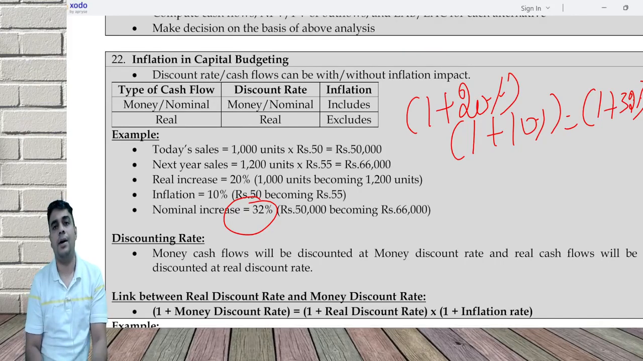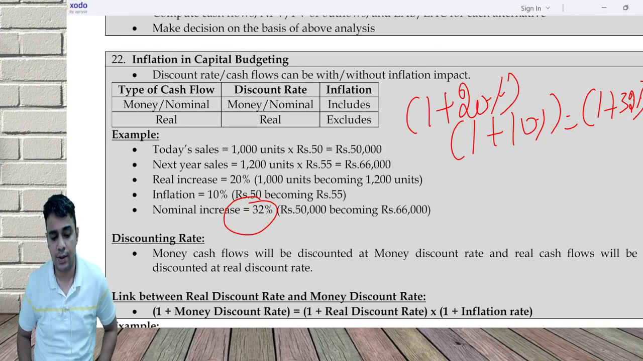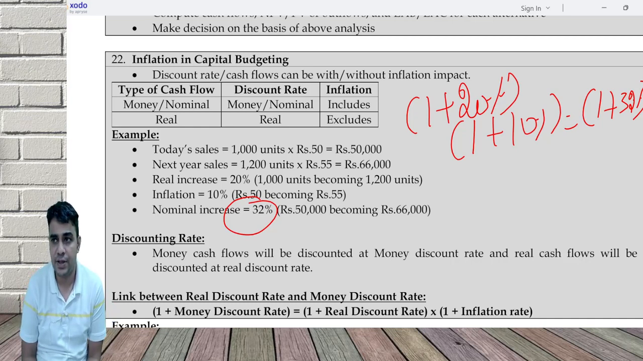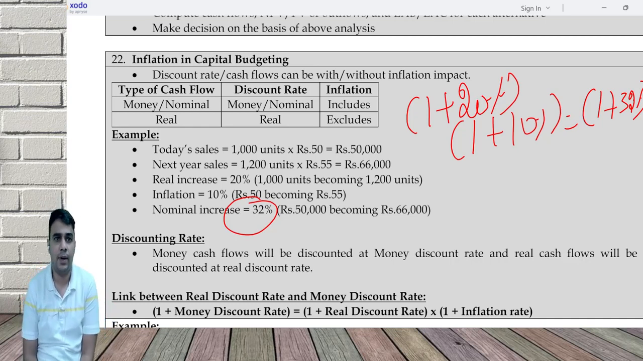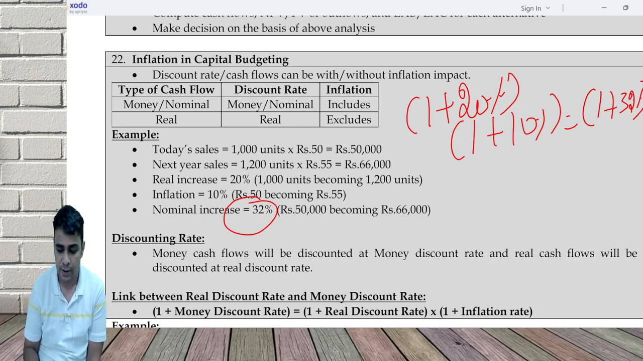Okay, let's now continue with the discussion. I started with inflation and capital budgeting. Let me quickly do that again. What is inflation and capital budgeting? The cash flows which are given can include inflation or can exclude inflation. So the approach is very simple.